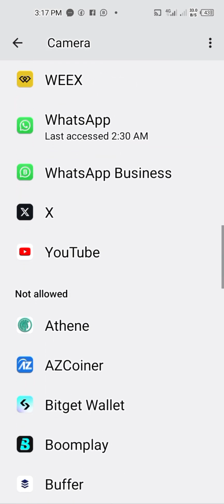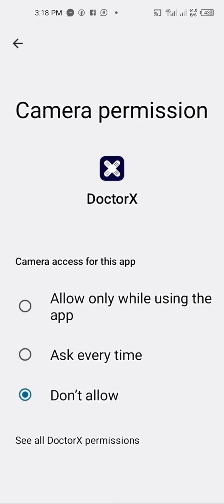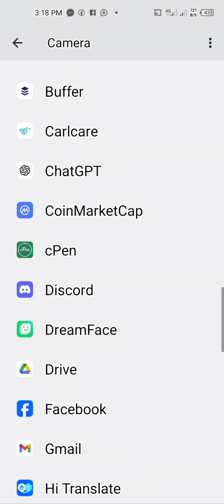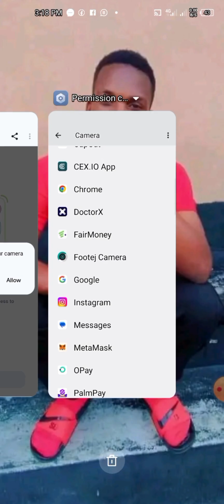All right, so these are the ones that are yet to be allowed. Then you tap on this, then you allow. All right, as simple as that. Then you go back to the app. Come back to the app.